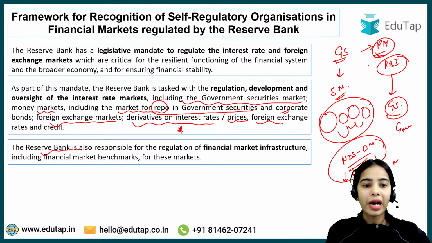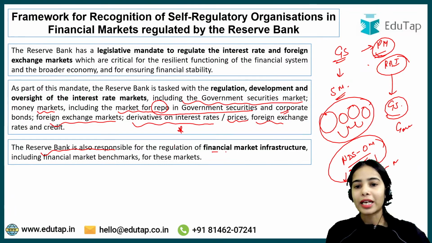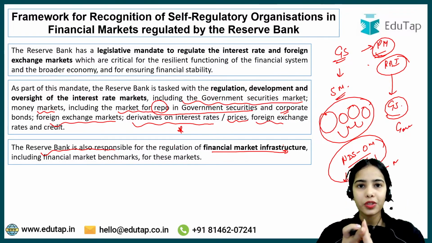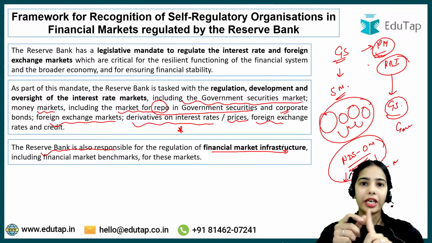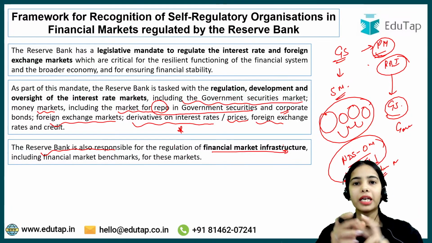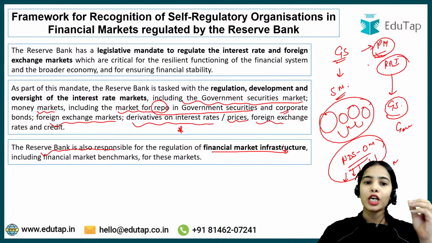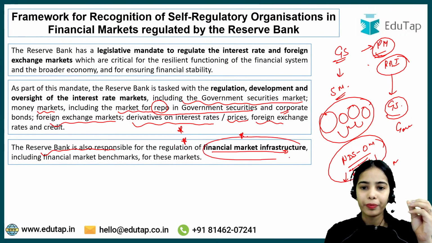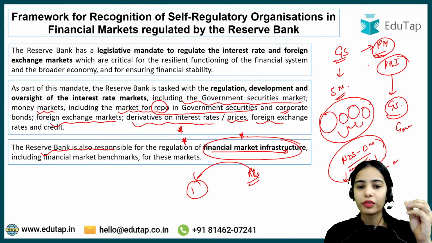Now, the Reserve Bank is also responsible for regulation of financial market infrastructure. If the RBI is regulating the interest rate market and the foreign exchange market, then the regulation of the infrastructure is also under the Reserve Bank of India. So the RBI forms the regulation for the financial market infrastructure and for the regulated entities that help in the functioning of the interest rate market and the foreign exchange market.